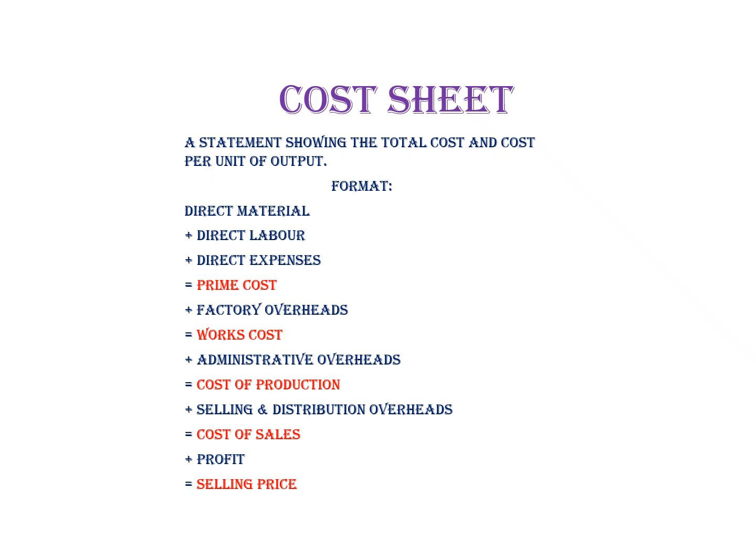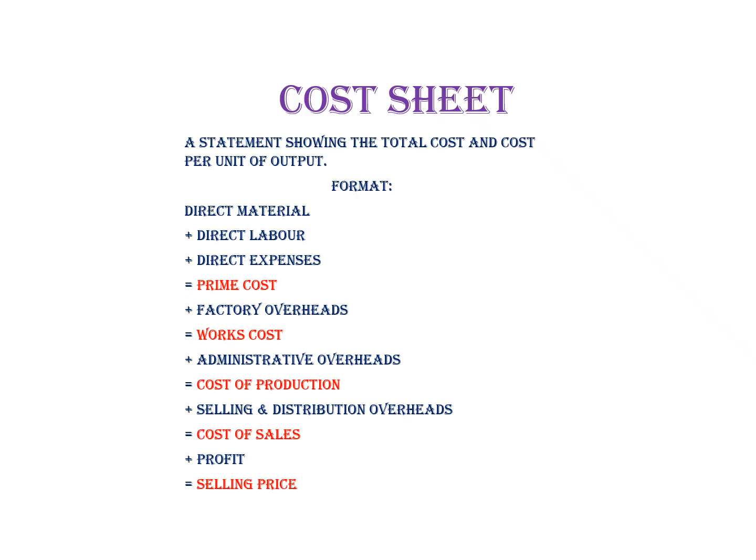Along with the works cost, we need to add the administrative overheads for analyzing the cost of production. Administrative overheads are those overheads which are incurred in the office. For example, office rent and rates, office lighting, office stationery, furniture depreciation, office salaries, legal charges, bank commission, telephone and postages, and office cleaning are examples of administration overheads. So, along with the works cost, when administration overheads are added, we can find out the cost of production.